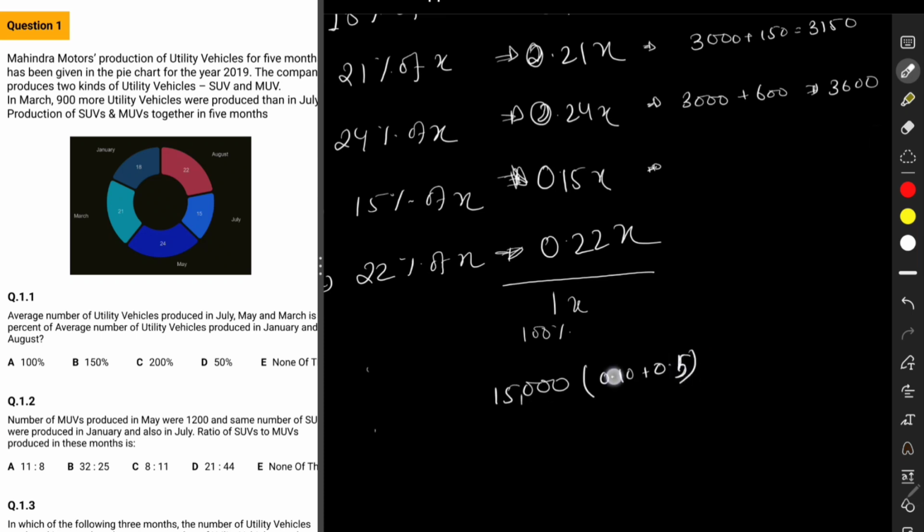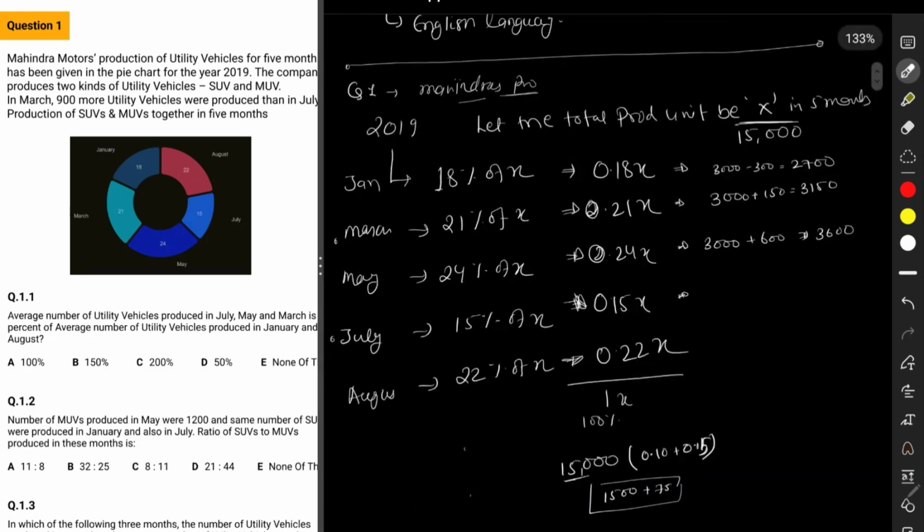Now I know 10% of 15,000 is 1500, plus 5% of this is 10% divided by 2, that is 75, right? Hence this could be calculated something like this.